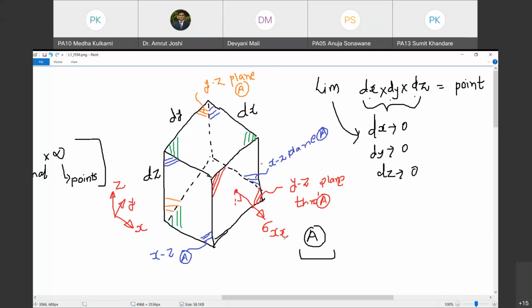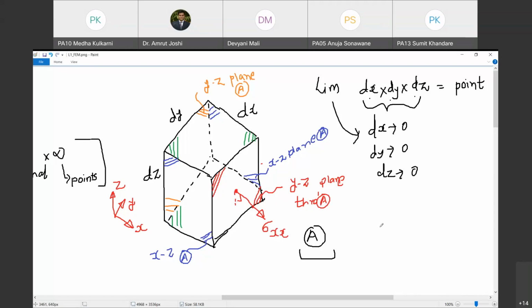So why do I call this XX? Why is there a double X here? Because each suffix has a particular meaning. Each term in this symbol has a unique meaning. Sigma stands for a component which is normal to the plane under consideration. Which is the plane under consideration? We are considering the YZ plane passing through point A. So the component normal to the YZ plane is denoted by the notation sigma. What does the first X stand for? The first X stands for the plane on which you are considering this stress component. How?